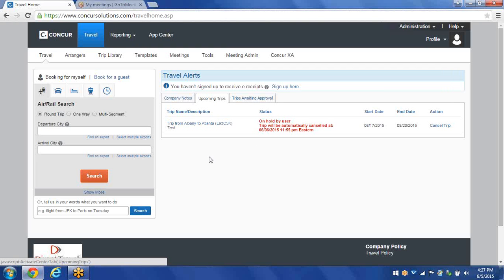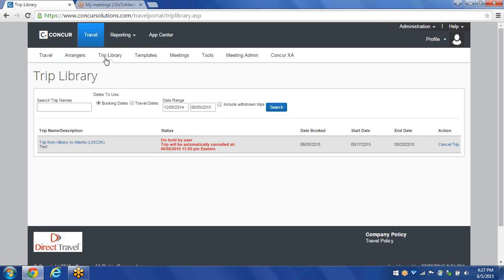A couple other things I want to show you real quickly. First of all, each traveler will get their own trip library. To go to your trip library at the top of your screen, click on Trip Library. And when you open your trip library, it will actually hold all of your present, coming up trips and also all your past trips. And this is your own database. There's no expiration on any of these trips.